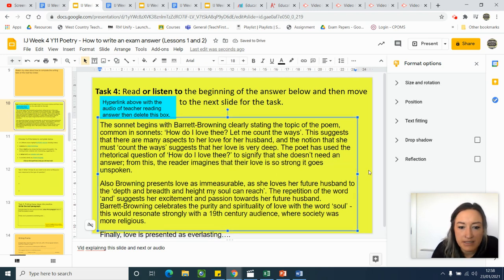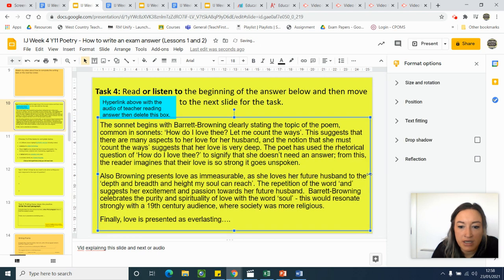Also, Browning presents love as immeasurable, as she loves her future husband to the depth and breadth and height my soul can reach. So we've got clear point, clear evidence. The repetition of the word and suggests her excitement and passion towards her future husband. Barrett Browning celebrates the purity and spirituality of the love with the word soul. This would resonate strongly with a 19th century audience where society was more religious.